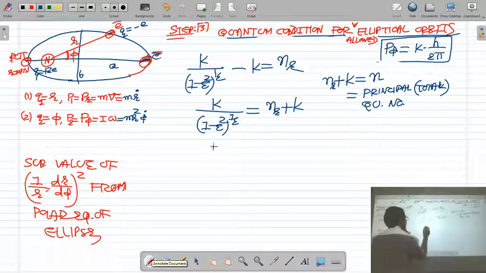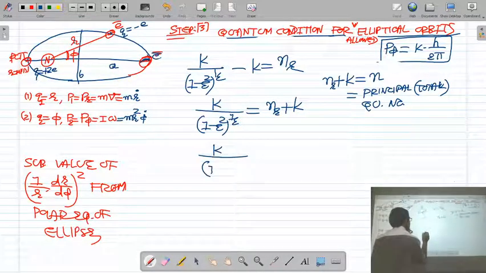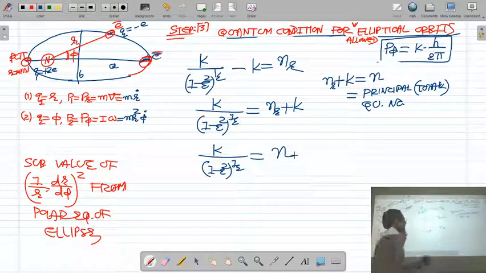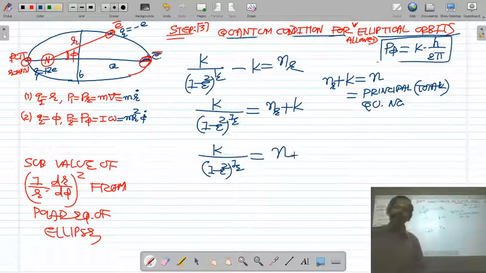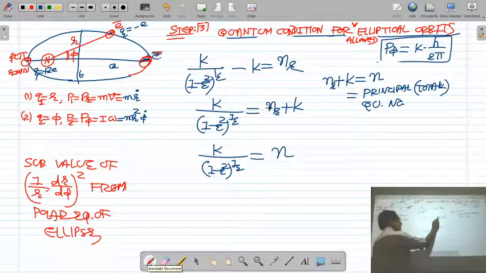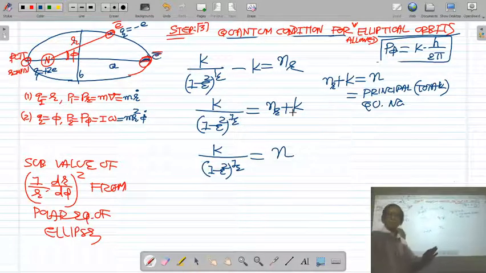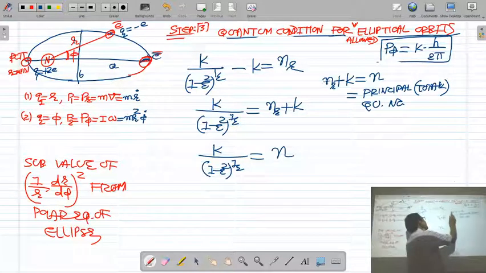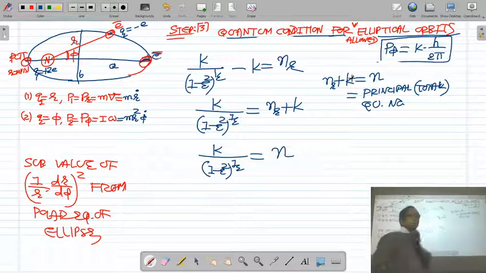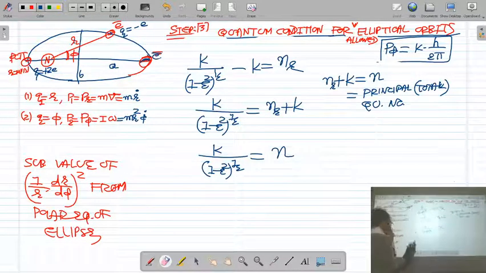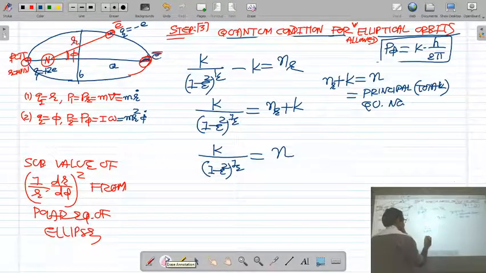So now we will get k upon (1 minus epsilon square) raised to 1 by 2 is equal to n. So we have now three quantum numbers. nr is called the radial quantum number, k is called the azimuthal quantum number, and the sum of radial quantum number nr and azimuthal quantum number k gives the total quantum number n.